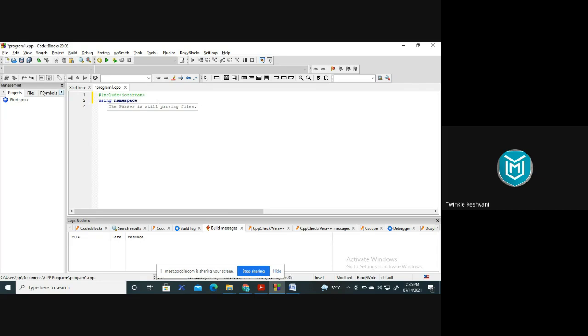Now what is a namespace here? Namespace is a new concept which was introduced in ANSI C++. It was developed by a standard committee, and they started using the namespace. So if I am writing using namespace std, std is the namespace where the ANSI C++ standard class libraries are defined.